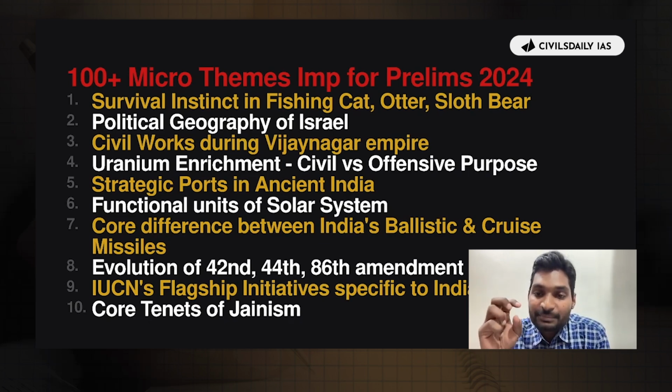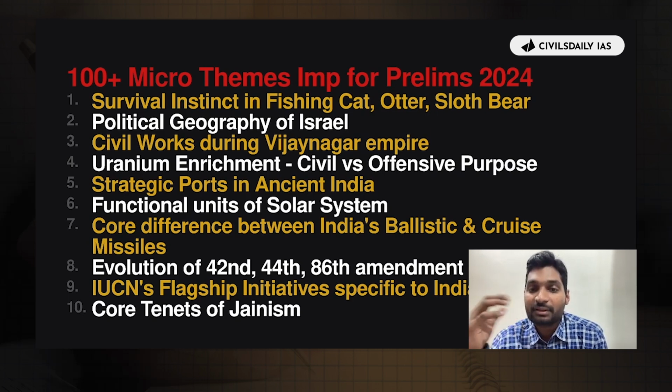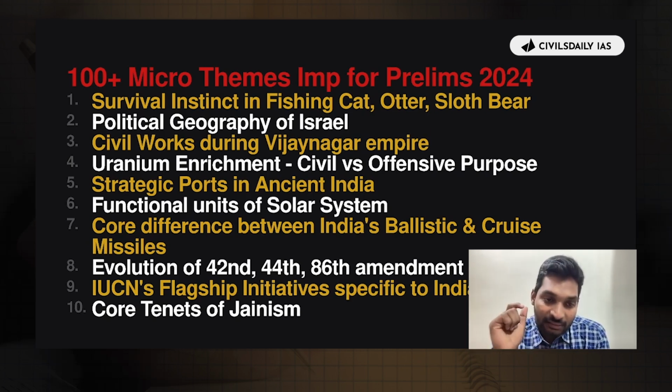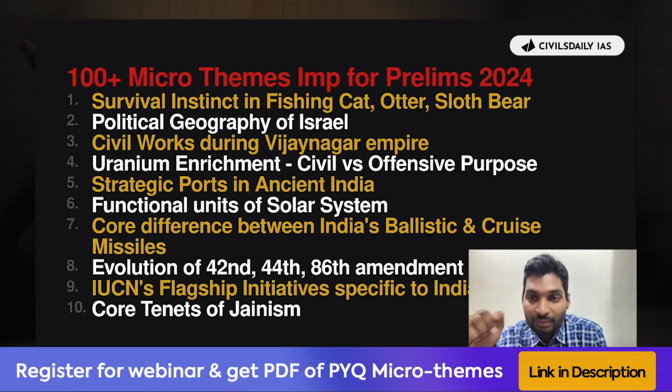Core difference between India's ballistic and cruise missiles. Evolution of the 42nd, 44th, and 86th Amendment. We are not talking about the 42nd and other amendments in general. Now, these are big topics in themselves. We are talking about the evolution of these amendments. Then IUCN's flagship initiatives specific to India. इंडिया में वो लोग क्या काम कर रहे हैं और उनके कौन से फ्लैगशिप इनिशिएटिव्स इंडिया में चल रहे हैं. Then core tenets of Buddhism. Now this is a relatively broad theme, but this is again important from the prelims 2024 point of view, so we have incorporated this under this list.